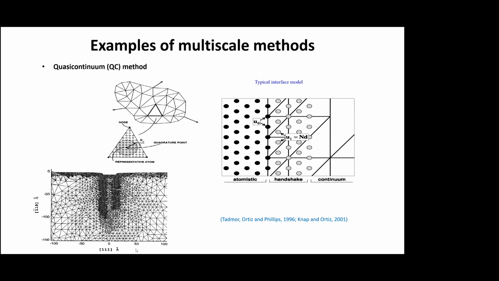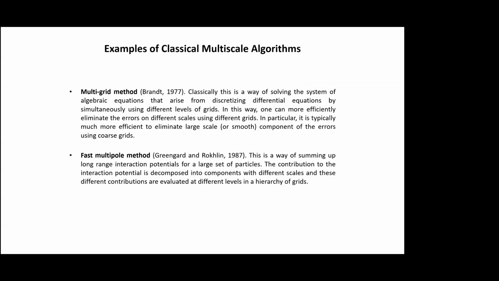If you look at this here, it's all angstroms, hundreds of angstroms. So it's not yet even microns. Here you see finite element, this sort of lattice, and then you can see this sort of defect happening here. There are other multi-grid, fast multipole methods.